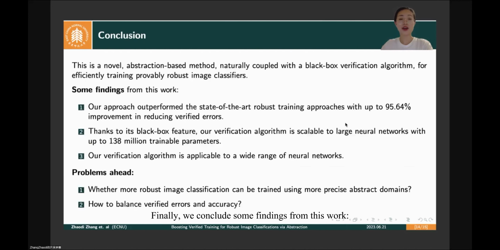Finally, we conclude some findings from this work. Our approach outperforms the state-of-the-art robust training approaches with up to 95% improvement in reducing verified errors. Then our verification algorithm is scalable to larger networks and is applicable to a wide range of networks. While there still exist some problems, such as whether more robust image classifiers can be trained using more precise abstract domains. And secondly, how to balance verified errors and accuracy.